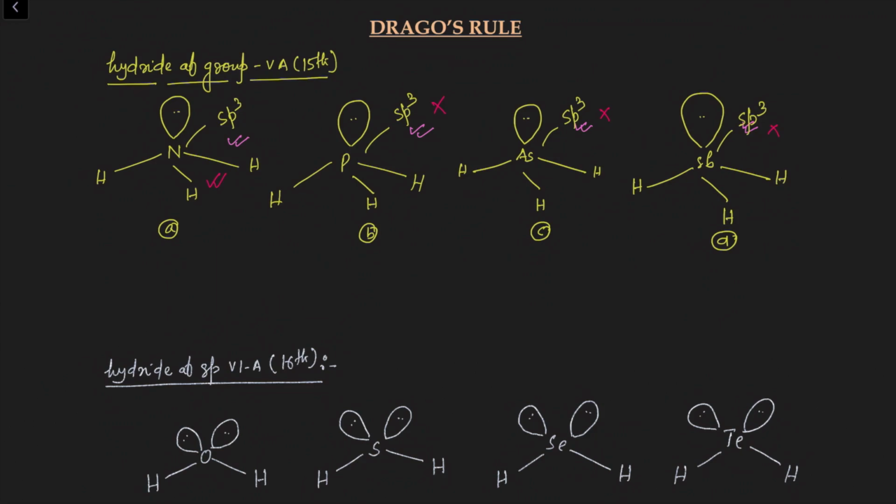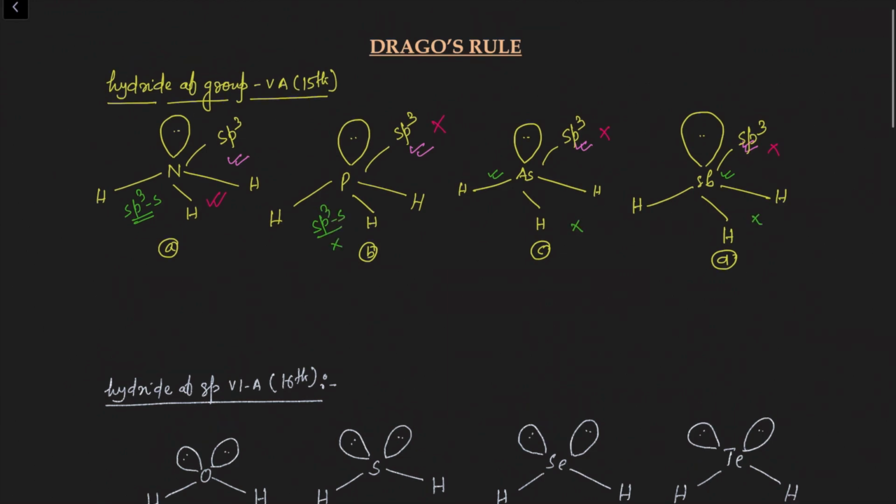If I ask you what is the nature of overlapping of the NH bond in ammonia, the PH bond in PH3, the AsH bond in AsH3 and the SbH bond in SbH3: in ammonia you will say it is sp3 and s type of overlapping, but for the others, saying sp3-s type of overlapping is not correct. Now the question is why.